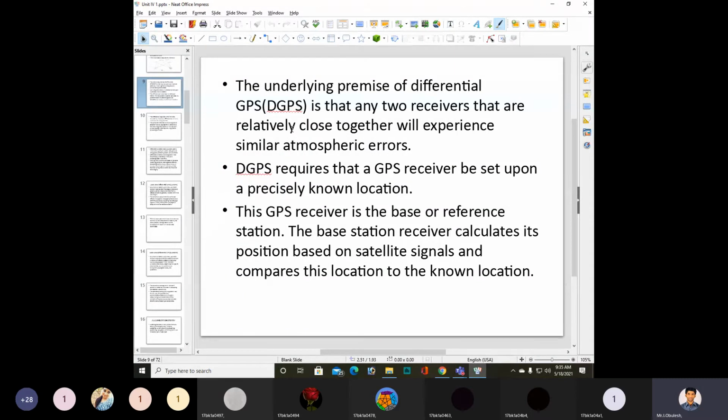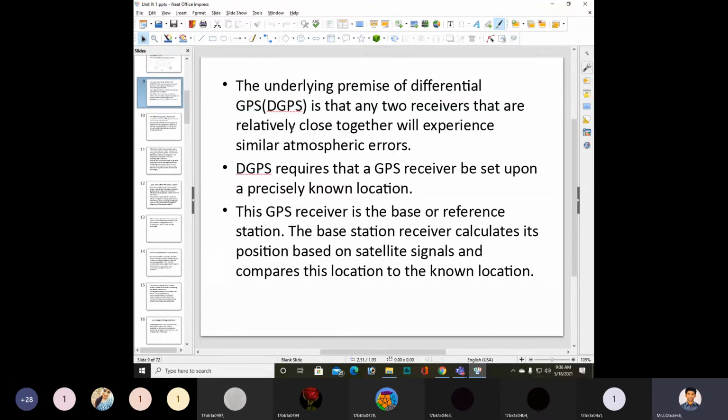First, we need to calculate the position of the base station receiver based on the signals. With the help of the base station, the receiver will be able to calculate the position based on the satellite signals. From which satellite we are getting the signals, we get that from the base station. The base station will identify the position of the satellite first, and from that we will be able to calculate its position and compare the location.